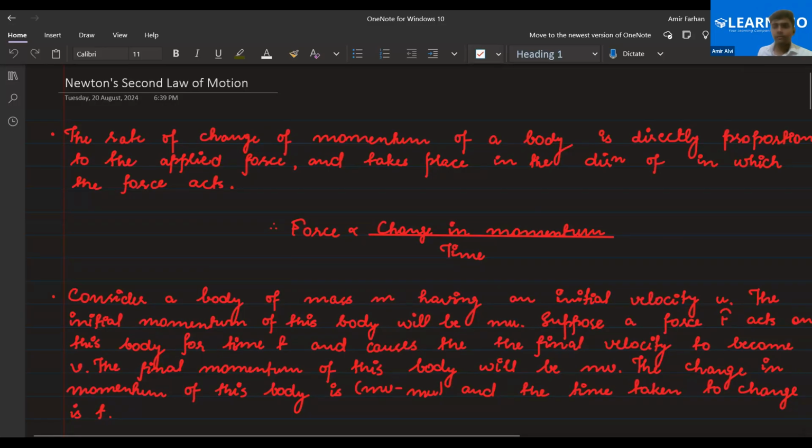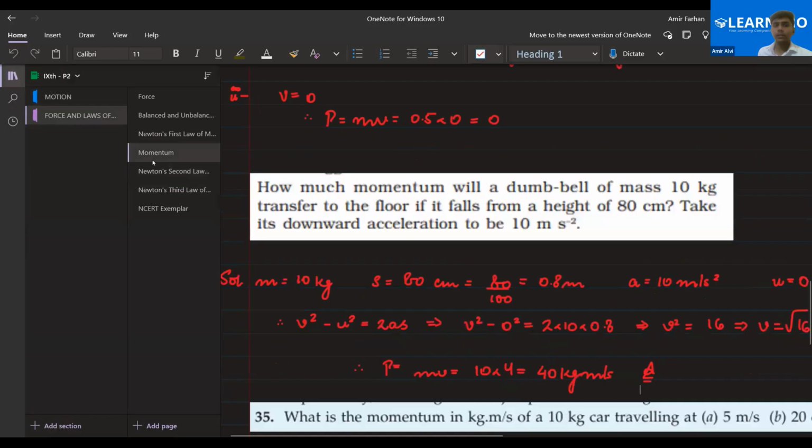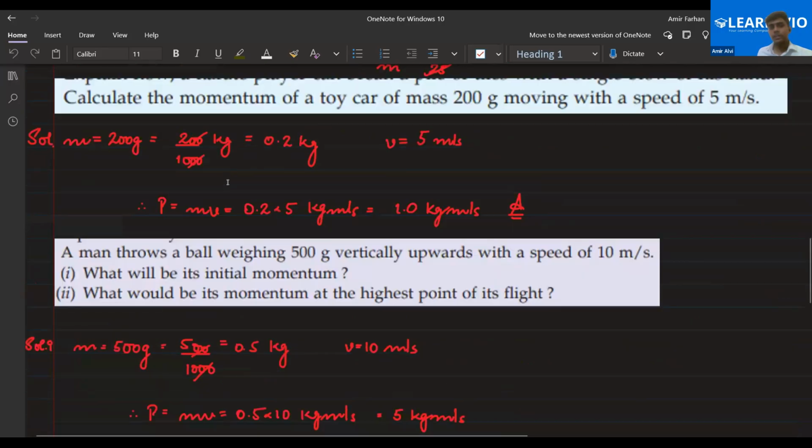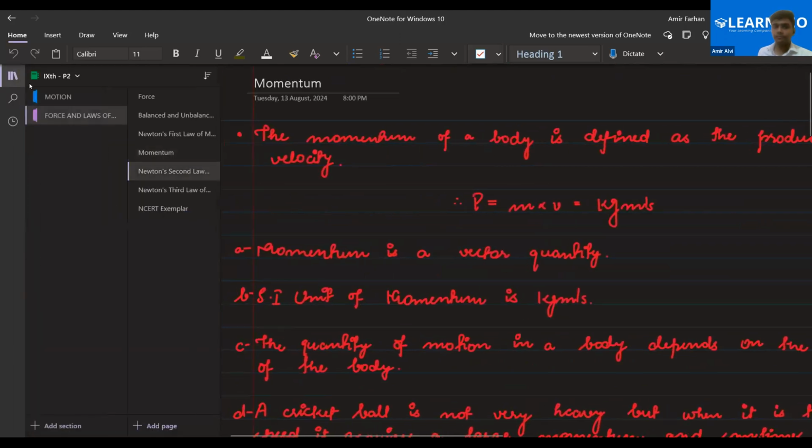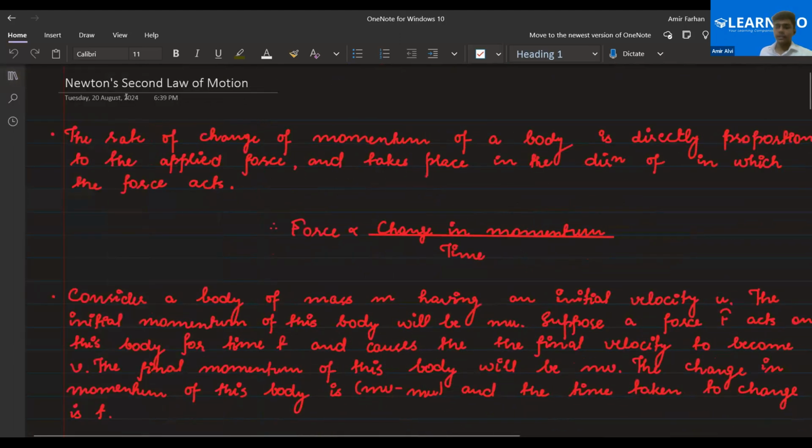Sir, I didn't understand the main definition of momentum. So basically, the main definition of momentum is the product of mass and velocity. I've written the main definition in the first statement itself. Look at the statement: momentum of a body is defined as the product of mass and velocity. That is the main definition. Clear? Yes, sir.